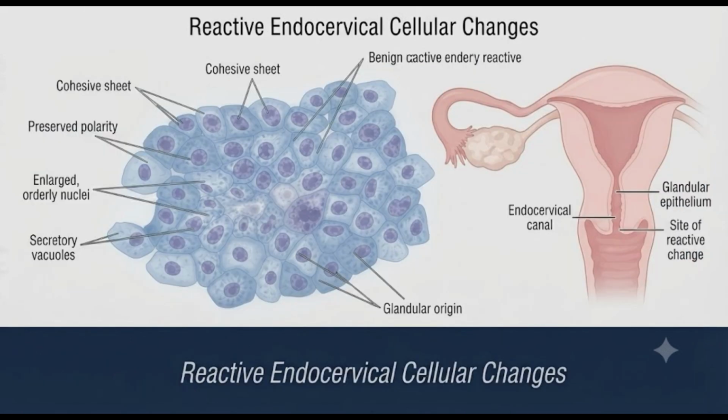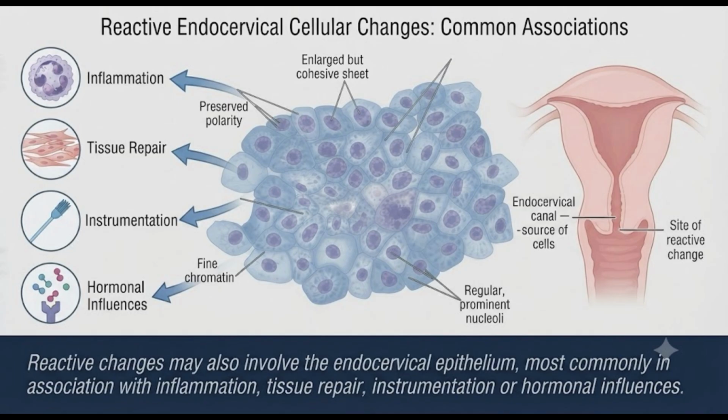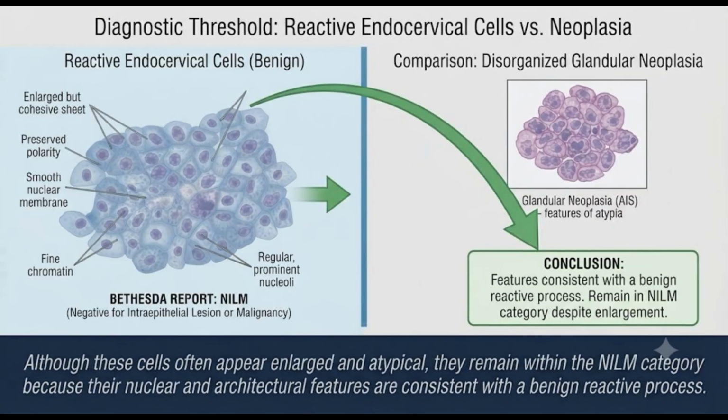Reactive endocervical cellular changes. Reactive changes may also involve the endocervical epithelium, most commonly in association with inflammation, tissue repair, instrumentation, or hormonal influences. Although these cells often appear enlarged and atypical, they remain within the NILM category because their nuclear and architectural features are consistent with a benign reactive process.